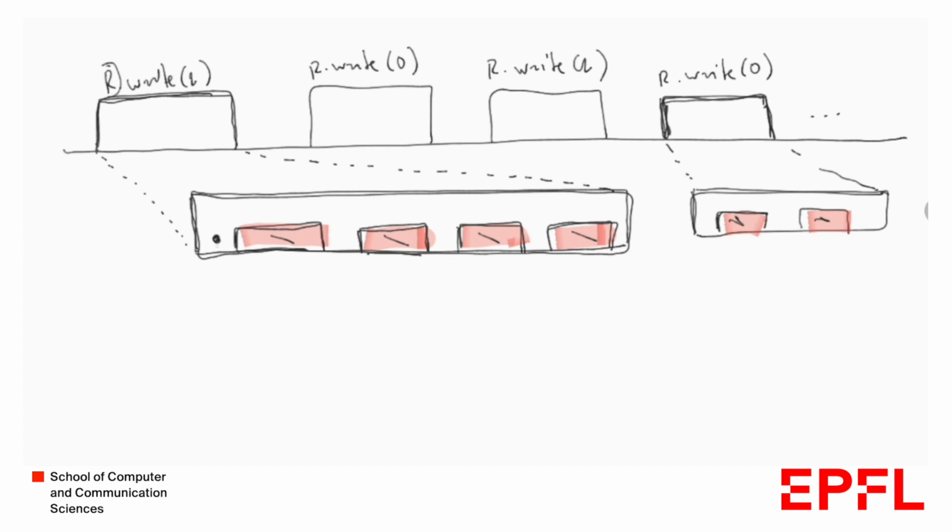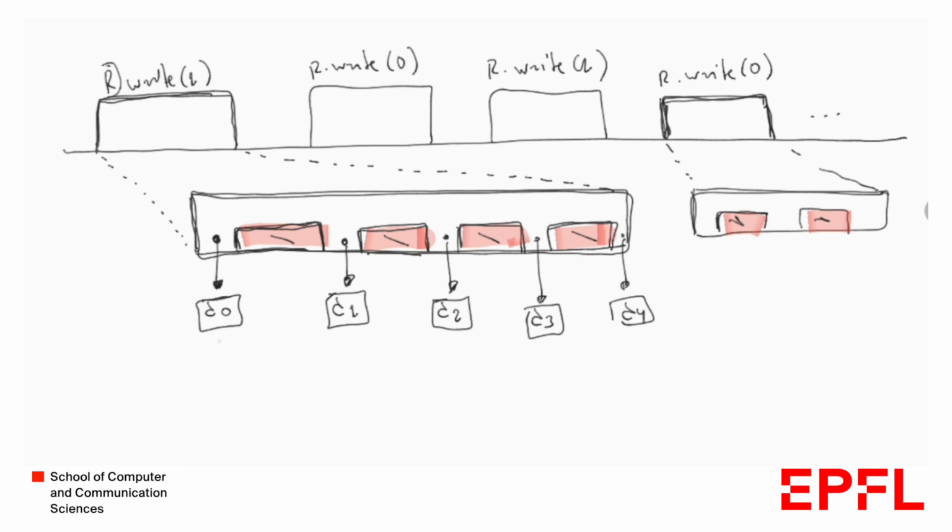So if you think about it, at this point here, all the base registers that our construction uses are in some specific state. So we can think that here, let's say, D0 corresponds to the state of all those base registers. And after this first write, we're going to have a state, let's say D1, and so on and so forth. So here it could be D2, here it could be D3, here it could be D4. And what to think about it is this, that this is just a value. And exactly those states here elicit a sequence.